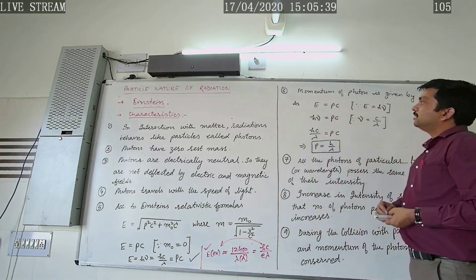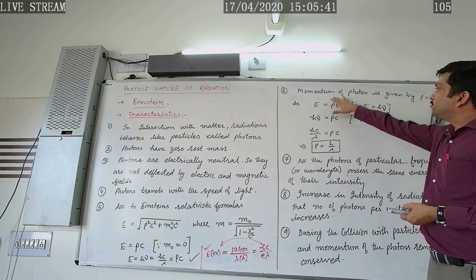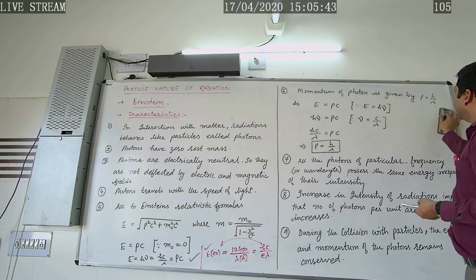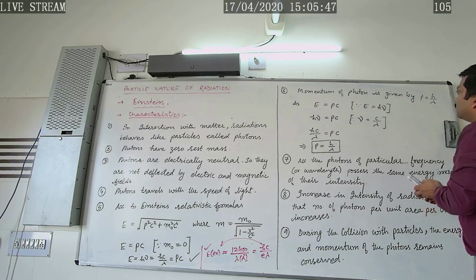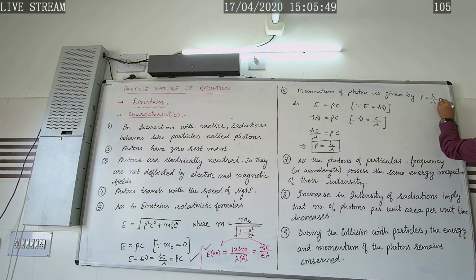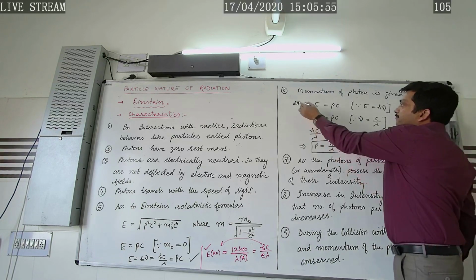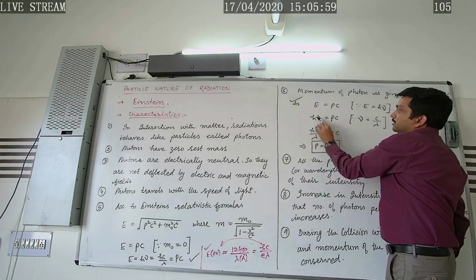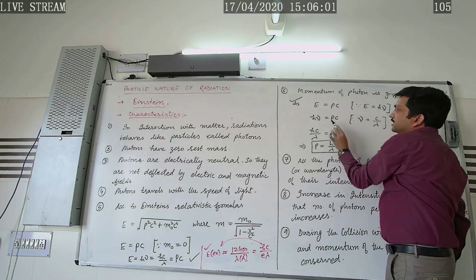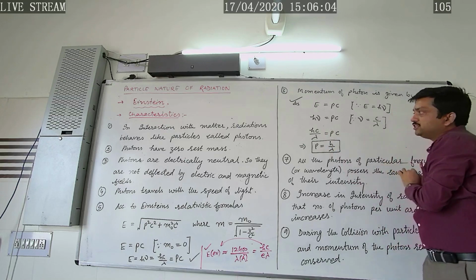In the next characteristic, we have written that the momentum of the photon is given by P is equal to h by lambda, or we can write P is equal to E by c. How did this formula come? We derived E is equal to Pc, but the energy of the incident radiation is h nu, so h nu is equal to Pc.